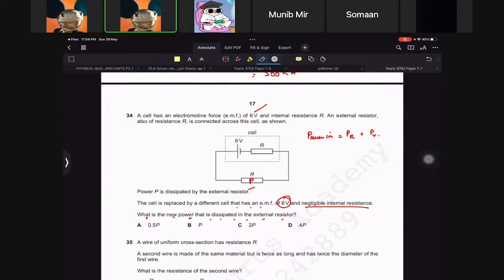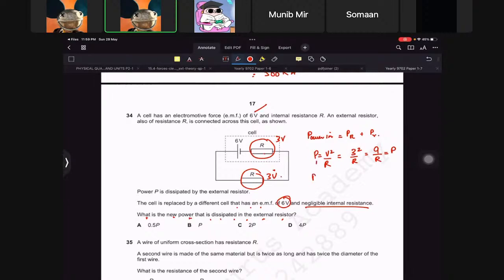If both of them currently, this is R and this is R, this will get 3 volts, this will get 3 volts. Now power is V square over R actually. So in this currently you're getting 3 square over R, which is basically 9 over R. This is the power initially. So that's for the first part.